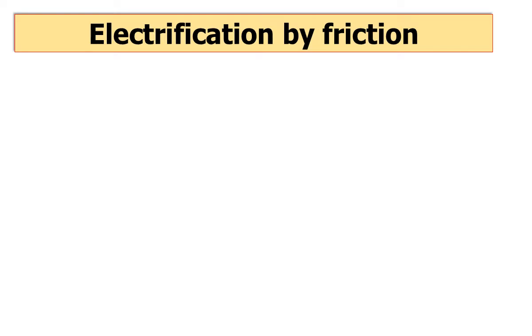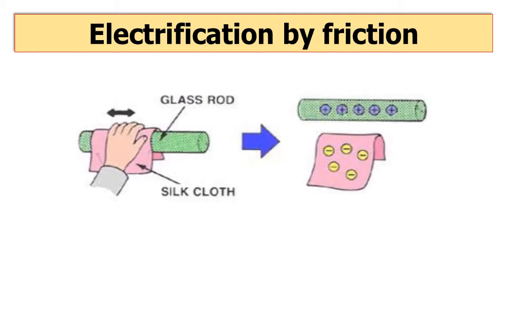Let's consider that in physics. When we rub something, then we will get a charged body. Let us consider an example. Here you can see the glass rod is rubbed with the silk cloth, so the silk cloth will be negatively charged and the glass rod will be positively charged. Because silk cloth has electron affinity, it will receive electrons from the glass rod and the silk cloth will be negatively charged, and the glass rod has no electron affinity, so the glass rod will be positively charged.